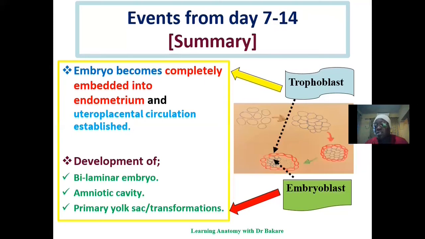This is what the transformation of the embryoblast is set to achieve. So we have development occurring in the different regions of the blastocyst that we have in the 1st week of development. Let's dive in to see what occurs within the trophoblast and also the embryoblast in the 2nd week